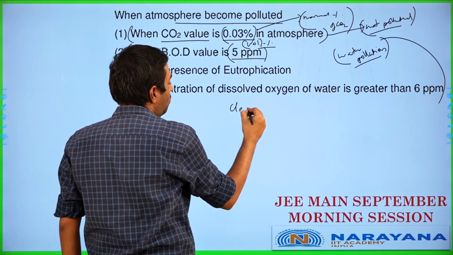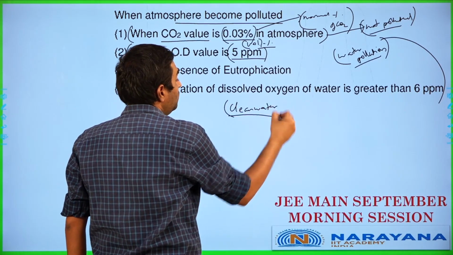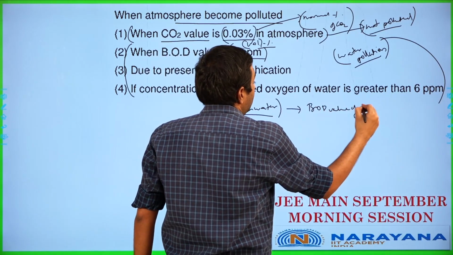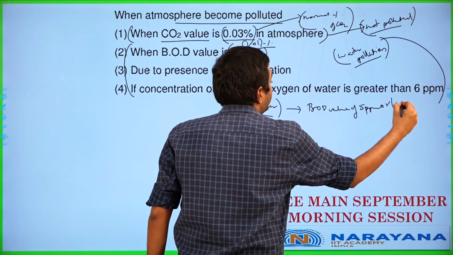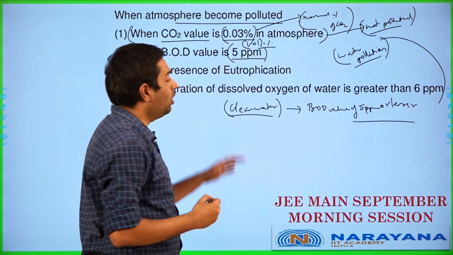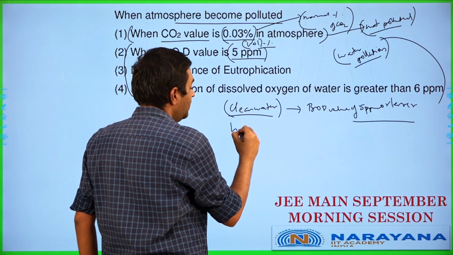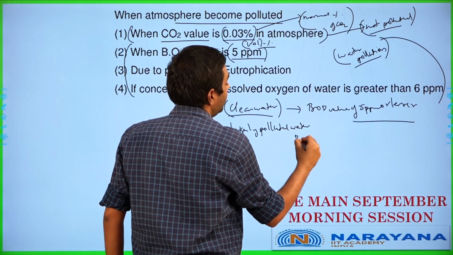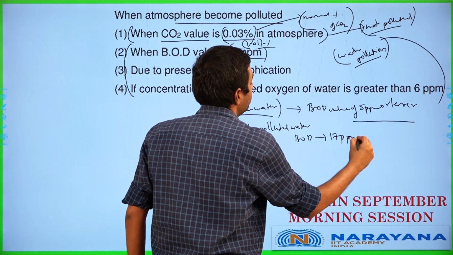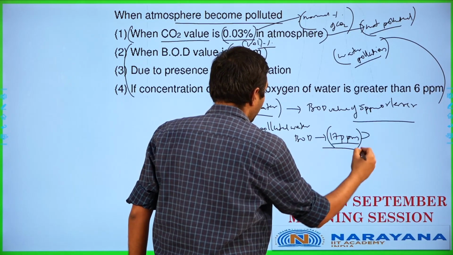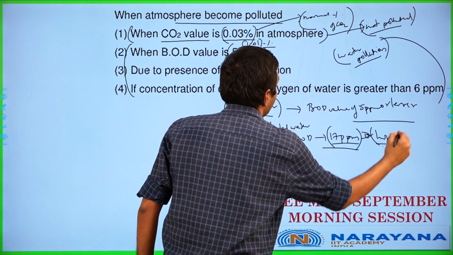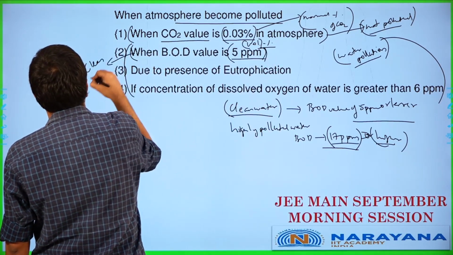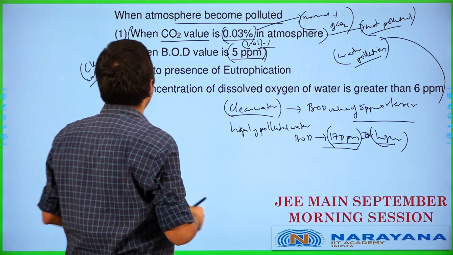Next, when the BOD value is 5 parts per million. Now, when we talk about clean water, clean water is usually considered to have a BOD value of 5 parts per million or lesser. That is basically going to be your clean water's BOD value. If it's going to be highly polluted water, the BOD value will generally be 17 parts per million usually, or higher. So in this case, this is not polluted water, this is clean water actually.